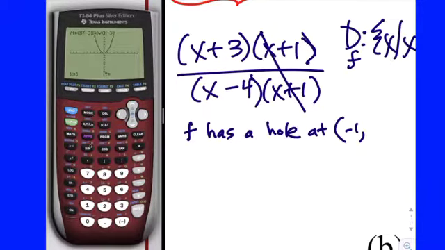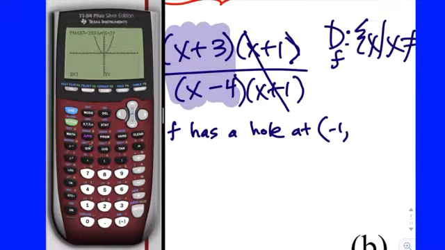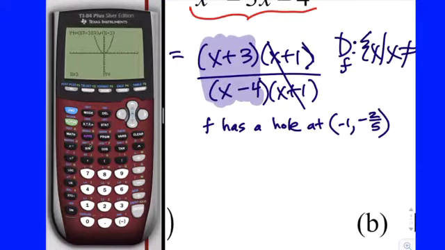What do we just do? We plug it back into everything that's left after you divide out the hole, which is x plus 3 over x minus 4. So when you plug negative 1 into x plus 3 over x minus 4, you get 3 minus 1, which is 2, over negative 5. So that's negative 2/5. That is the y value of the hole.